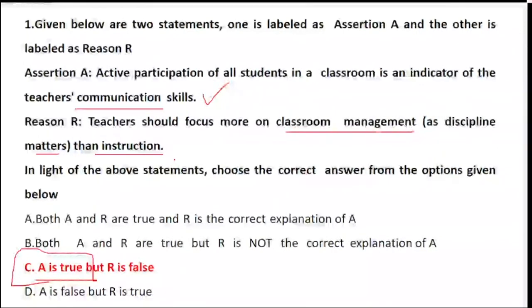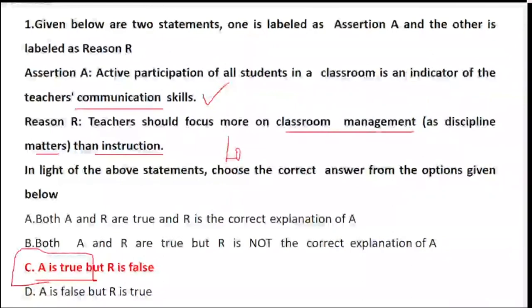But when we talk about classroom management, what type of instruction the teacher gives will not only help to control the classroom, but also help to maintain a good amount of discipline. Locus of control, we have studied this point.